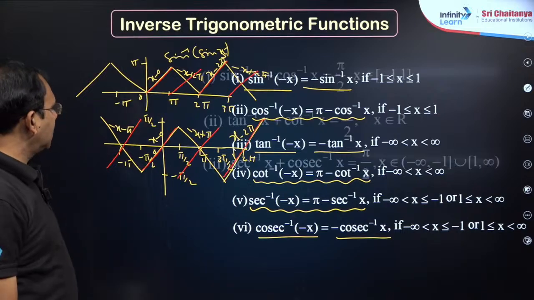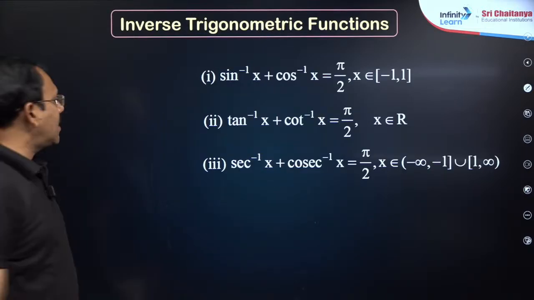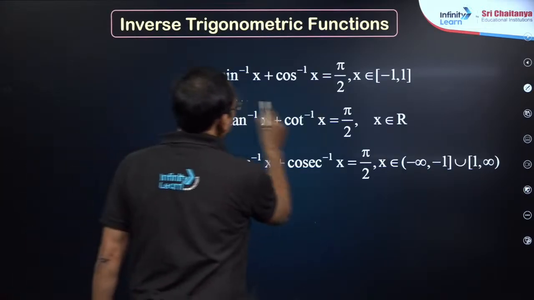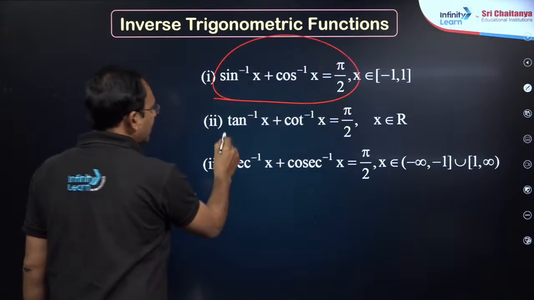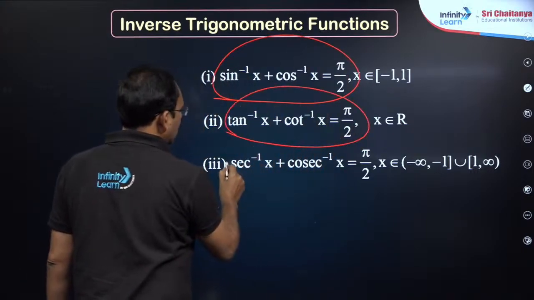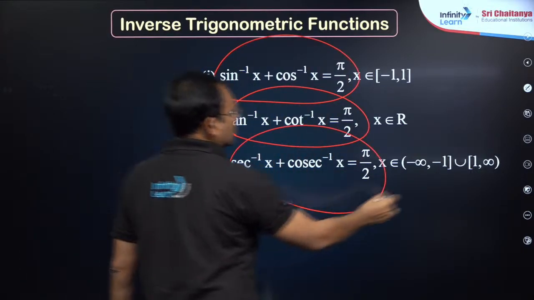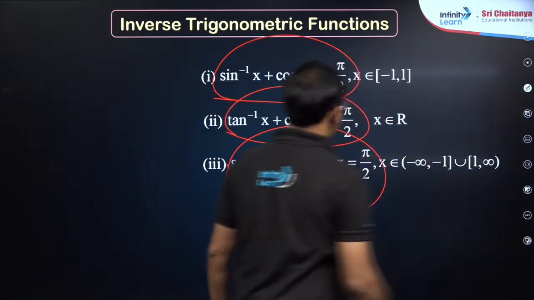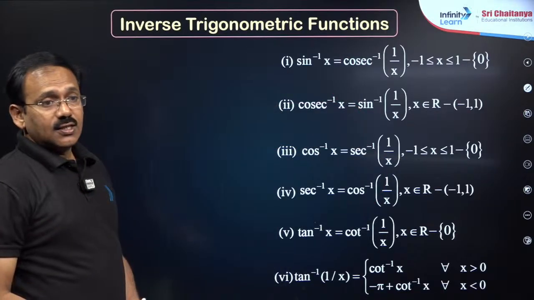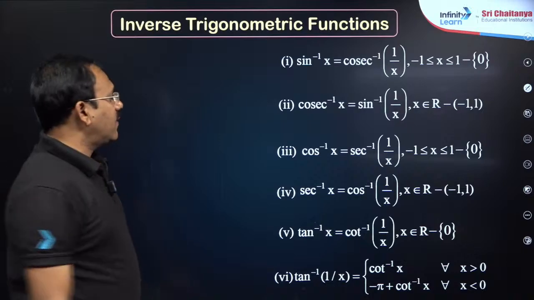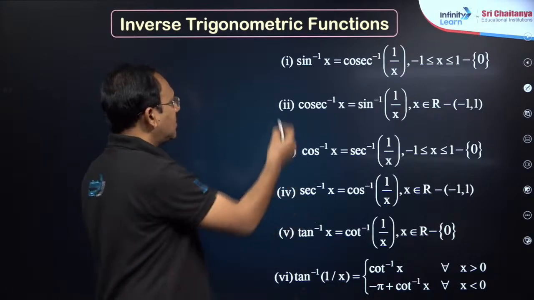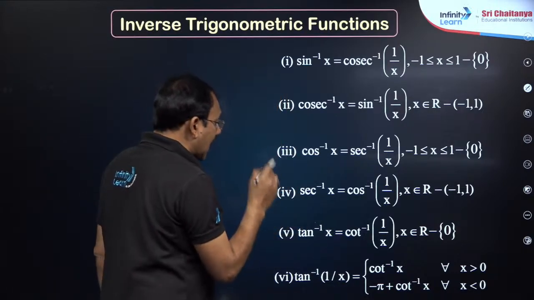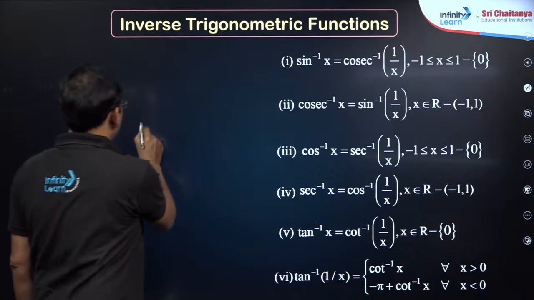Okay, right. The next, my dear friends, standard results: sin inverse x plus cos inverse x is pi by 2, tan inverse x plus cot inverse x is pi by 2, secant inverse x plus cosecant inverse x is pi by 2. Okay. Next, you see, sin inverse of x, you can always write as cosecant inverse 1 by x. This result is true for all, but the tan inverse case is important, my dear friends.